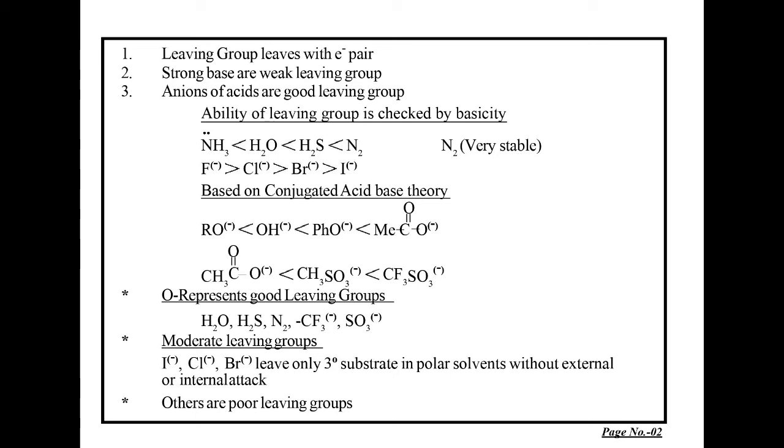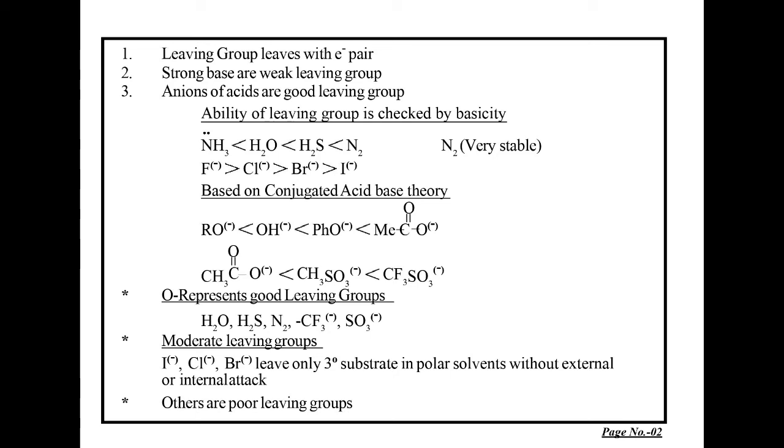And in the next series, we are comparing acid anions as well as trifluoromethanesulfonate anions, to see which will be the best leaving group. We find that the triflate anion is the strongest leaving group.